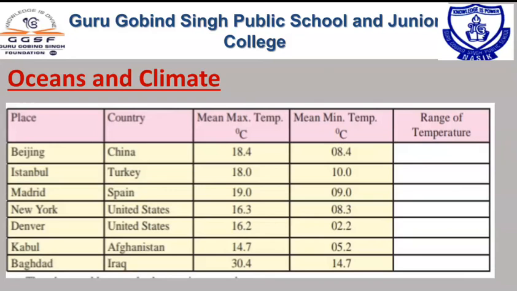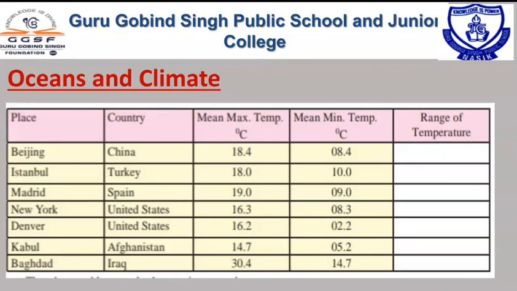Dear student, the maximum temperature is given in Celsius, and the minimum temperature is also given in Celsius. The last column has been kept blank, and we have to fill it with the range of temperature.